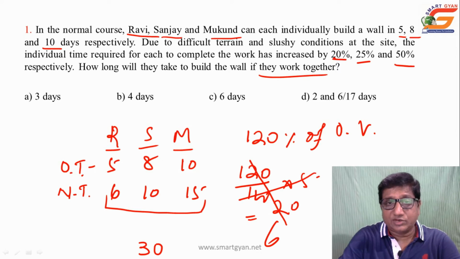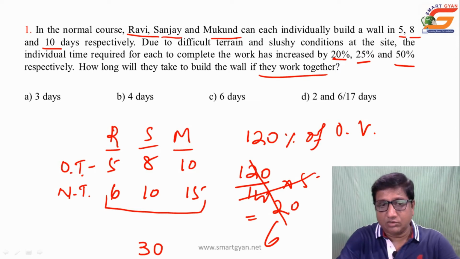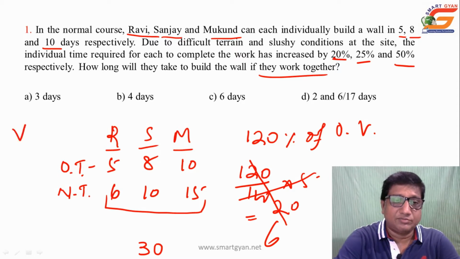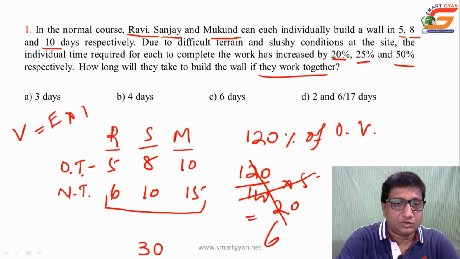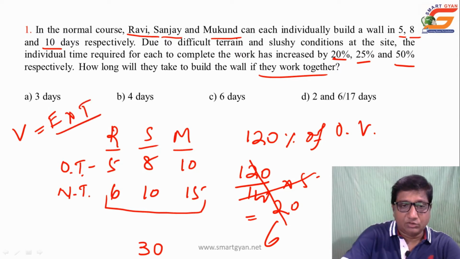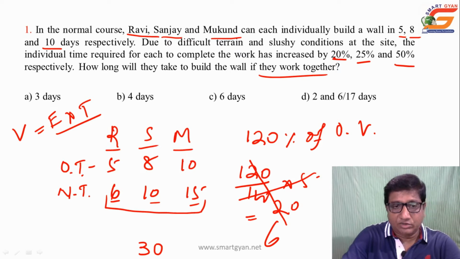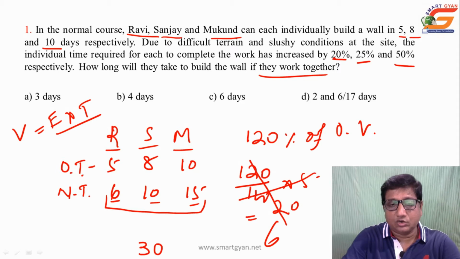Then try to recall the basic concept of time and work, that is efficiency into time is equal to volume of work, that is V is equal to efficiency into time. Here the new times given are 6, 10, 15. New time into efficiency is equal to their total work, that is volume of work 30. Here total volume of work is equal to 30. How? That is the LCM of 6, 10, 15.